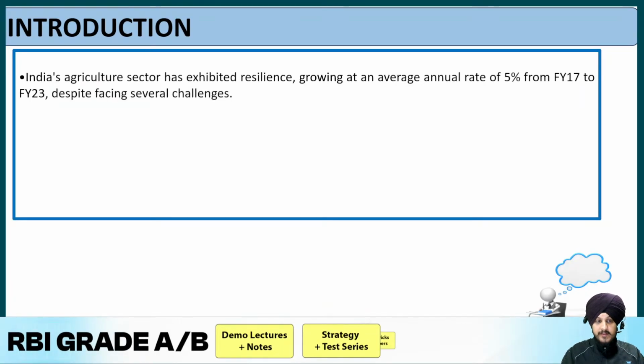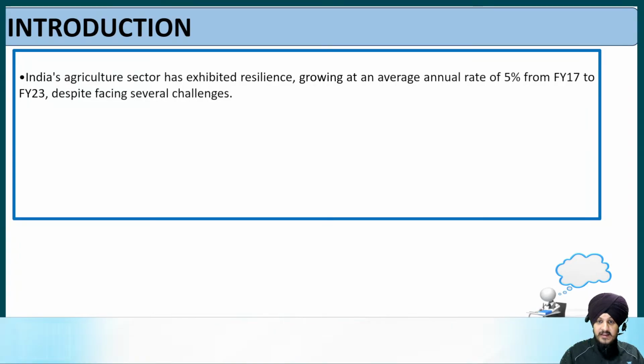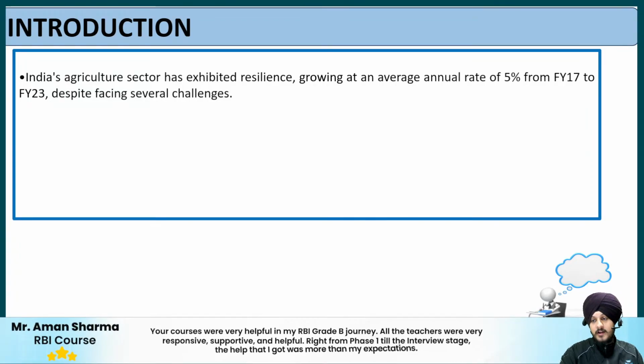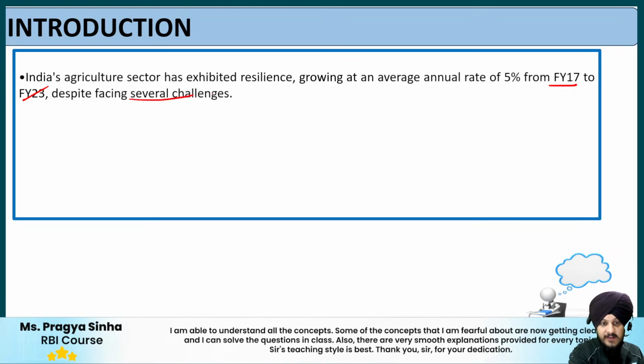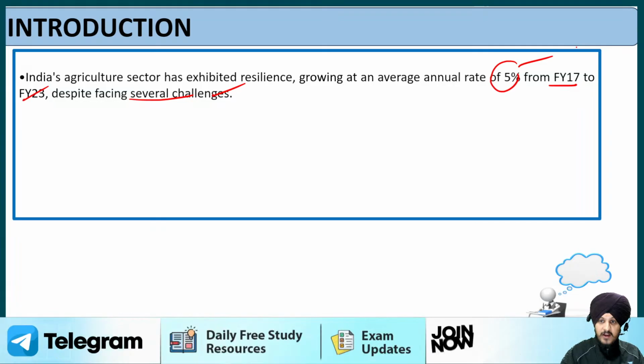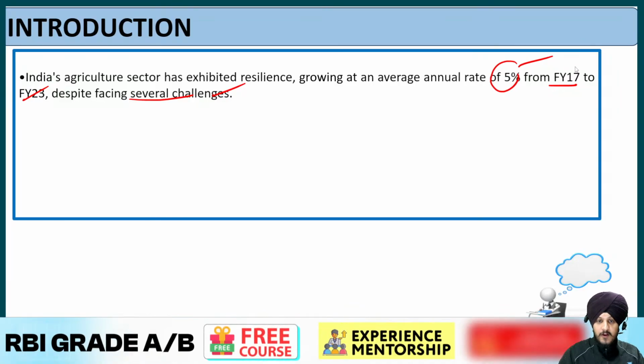As per the Economic Survey, India's agriculture sector has exhibited resilience, growing at an average annual rate of 5% from fiscal year 2017 to fiscal year 23, despite facing several challenges. This is the data that we have taken from the Economic Survey, which found that the agriculture sector has been showing an average annual growth rate of 5%.